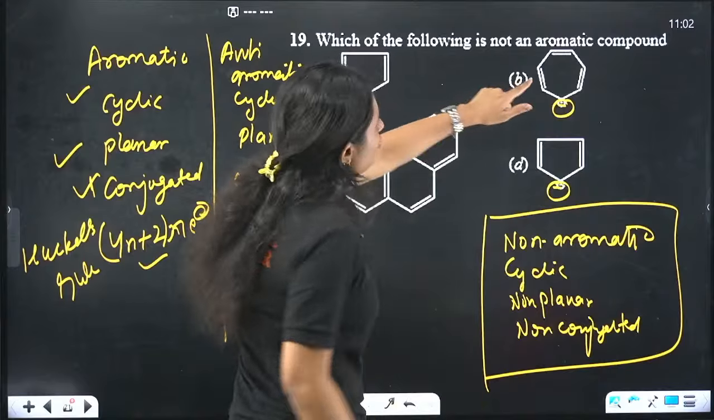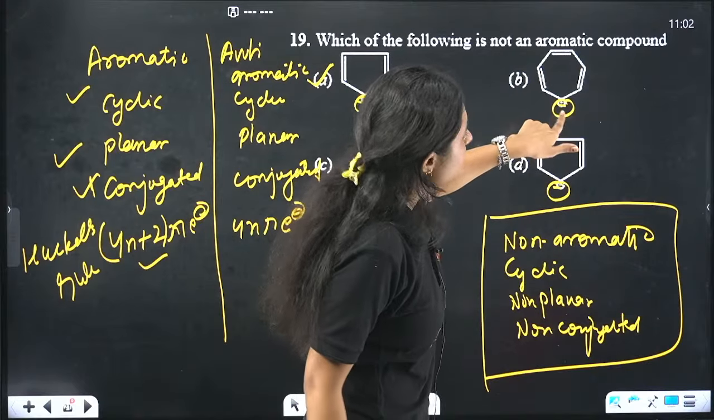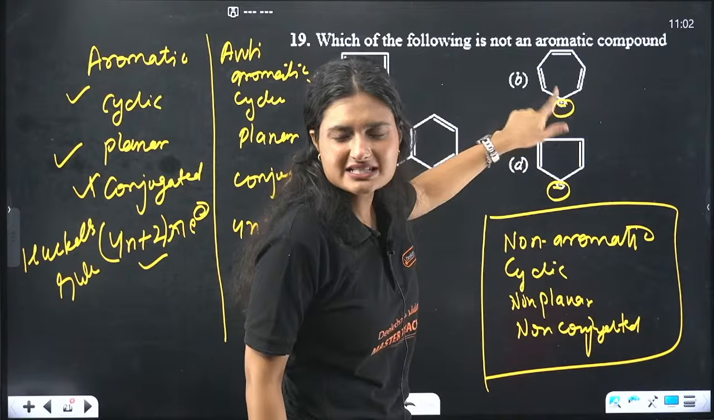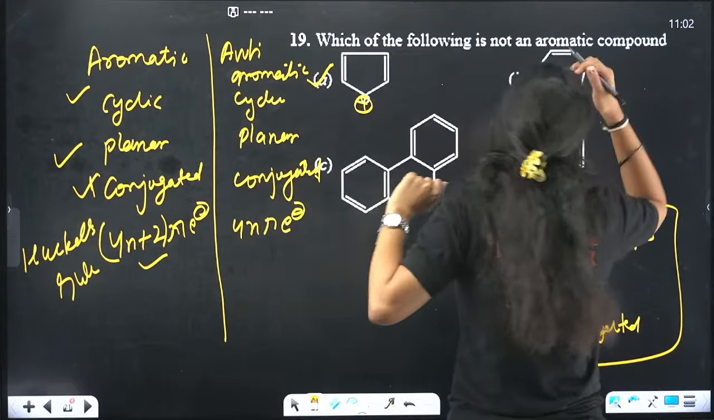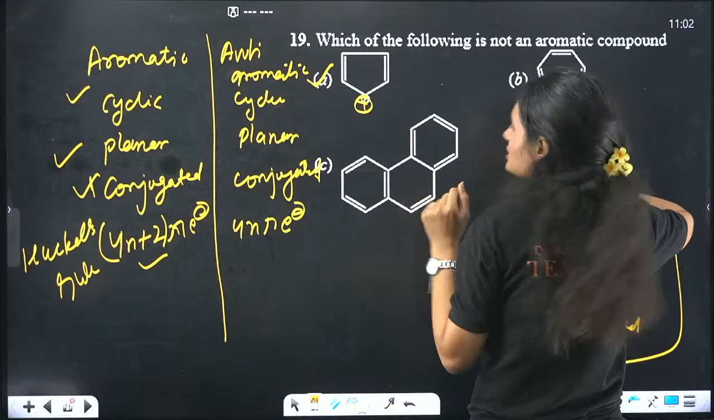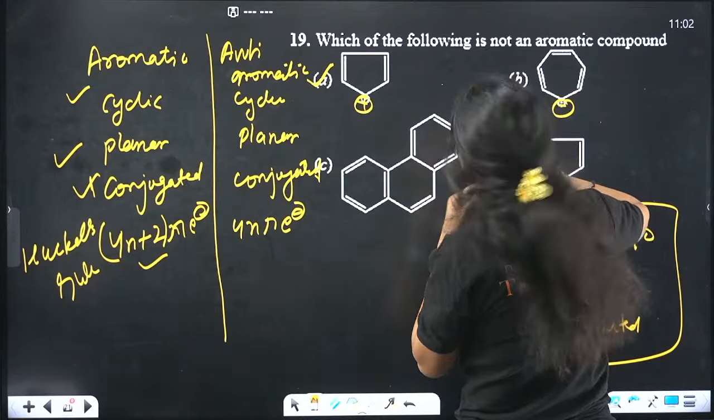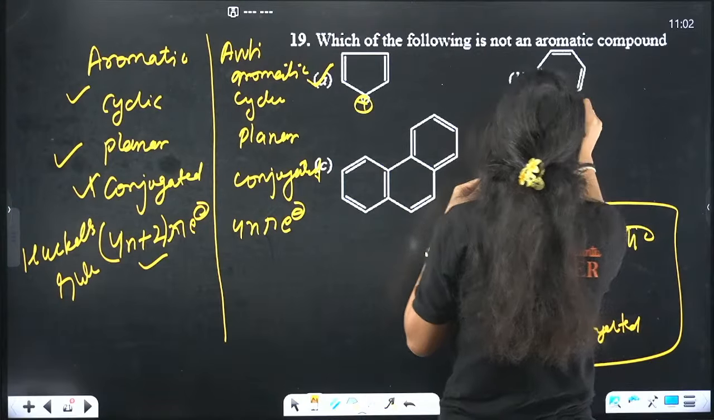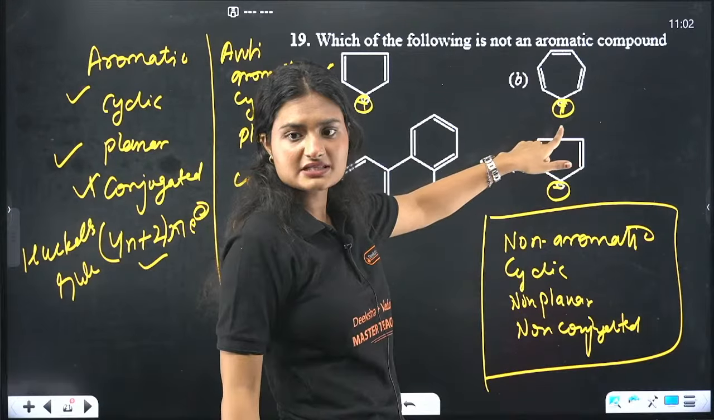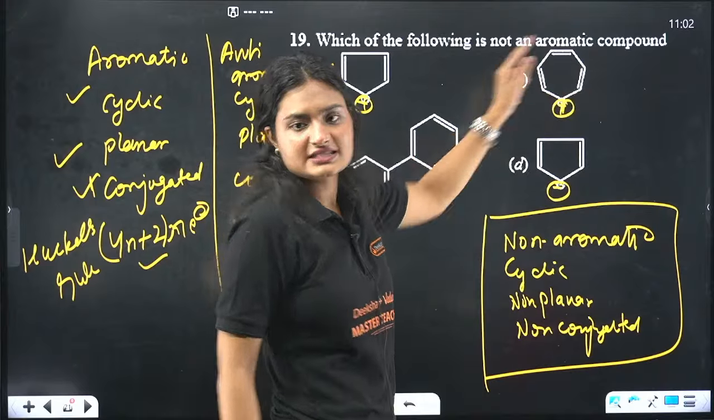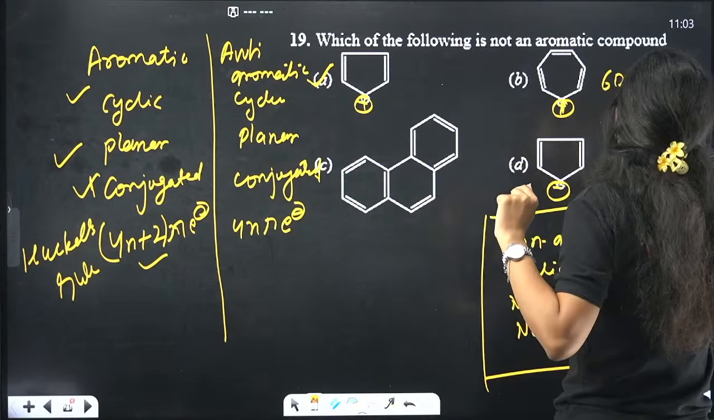Now look here. 1, 2, 3, 4, 5, 6. One lone pair is also there. No, I did something wrong. Oh, it is also plus. 1, 2, 3, 4, 5, 6. Yes, 6 pi electrons.